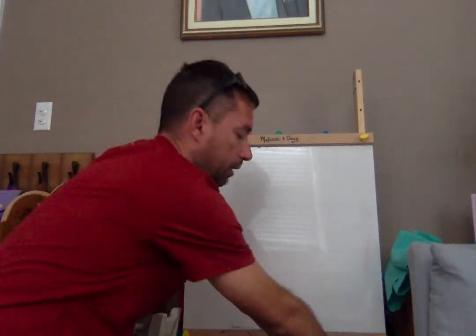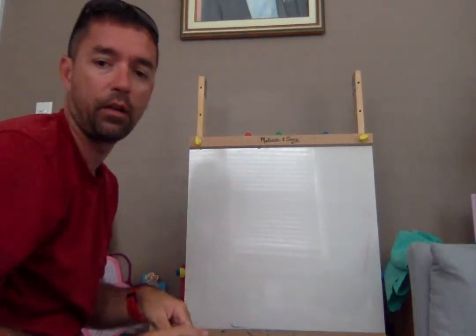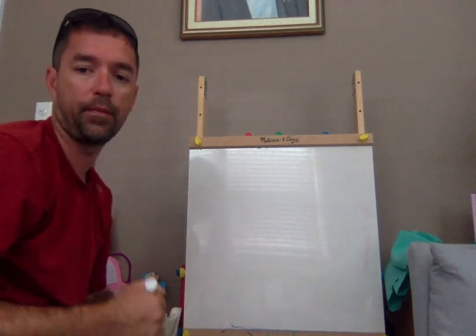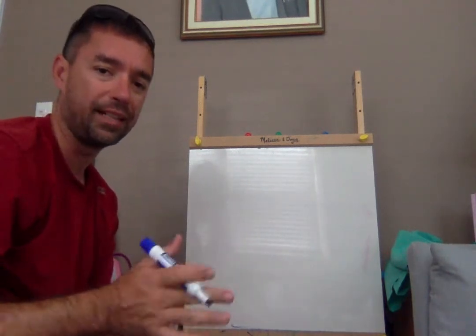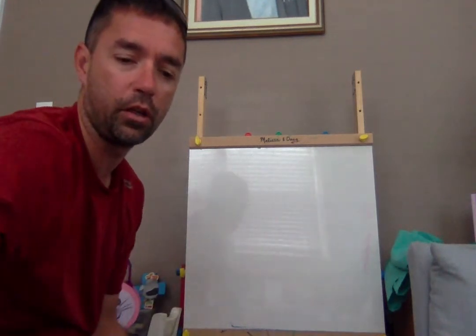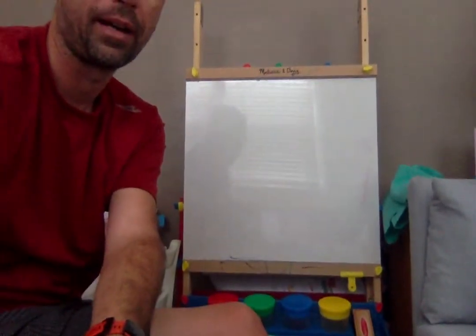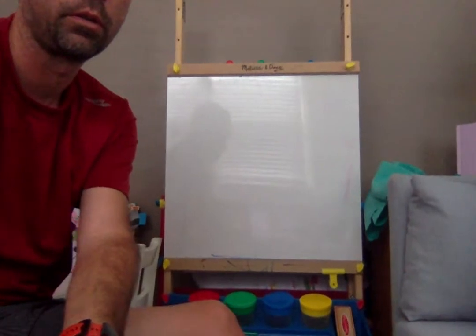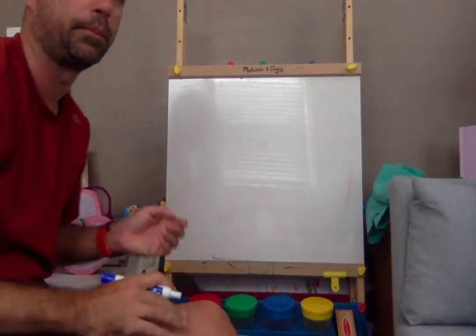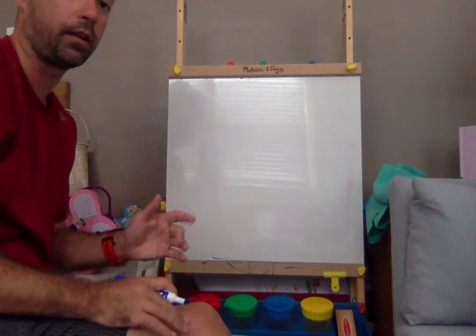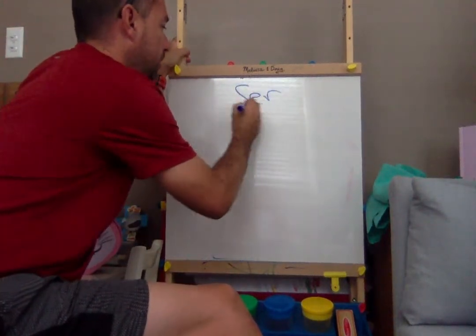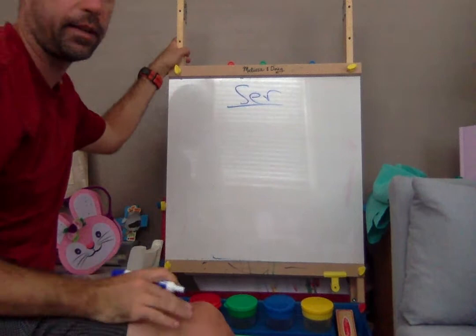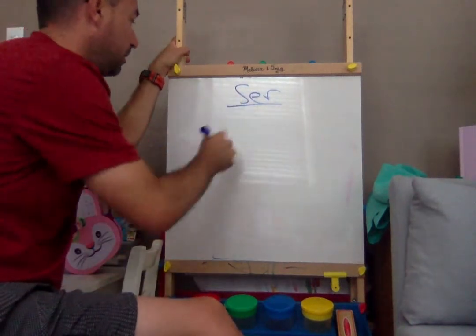So we're going to cover the irregular verbs first, what we need to know how to conjugate. So let's start with ser and estar. You do not need to know the difference between those two, like when to use them. You should need to know how to conjugate them. So I'm going to put this a little lower so you guys can see that a little better. So let's do ser real quick, and if you need to pause this to understand it a little better, that's fine. So ser, S-E-R.